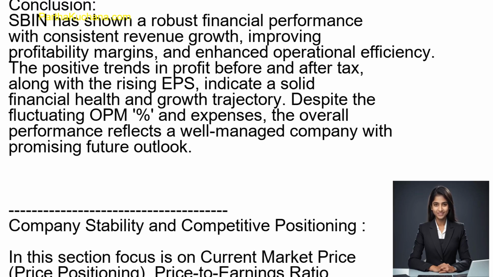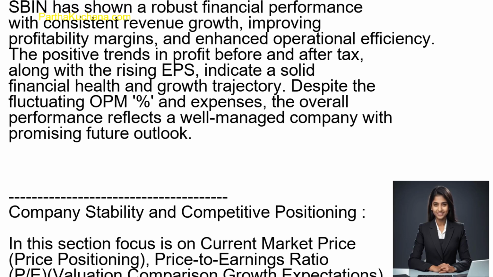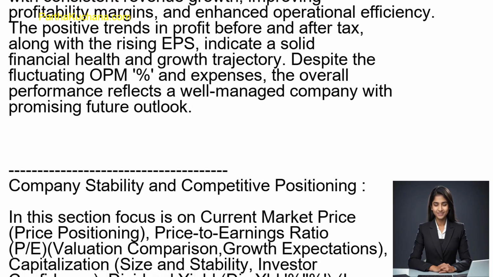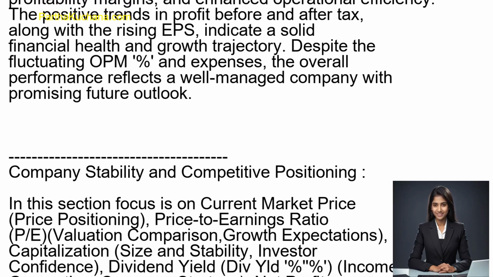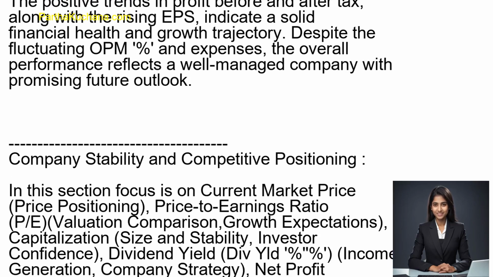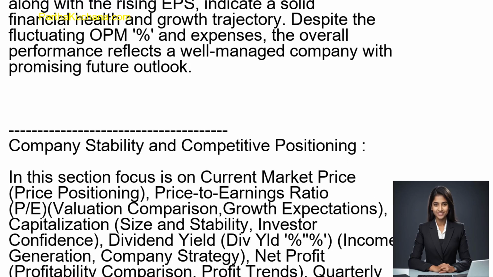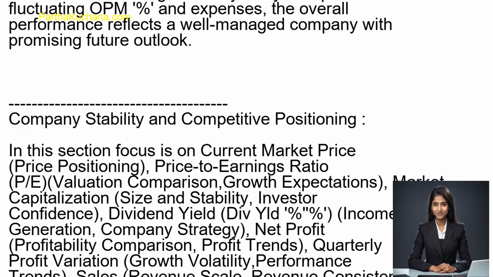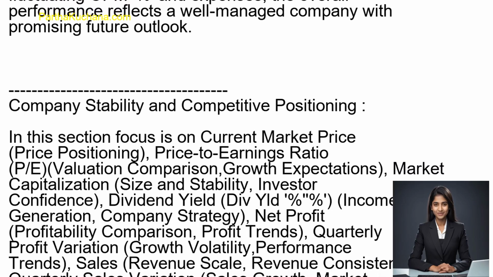Profit before and after tax. Profit before tax, PBT, showed a positive trend, growing from 10,320 million rupees in June 2021 to 26,428 million rupees in June 2024. This increase is driven by higher revenue and improved operational efficiencies.